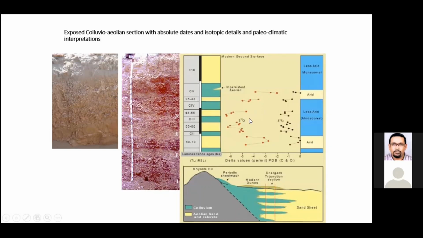Subsequently, isotopic studies were also carried out, on oxygen and carbon isotopes. This gave us an idea that Aeolian accumulation has not been a uniform process in the Thar Desert. It has happened in distinctive windows wherein the winds gained stronger momentum because of arid conditions. That's how we could get preservation of some of these Aeolian layers, and that would give us a handle on how to interpret their evolutionary aspects.